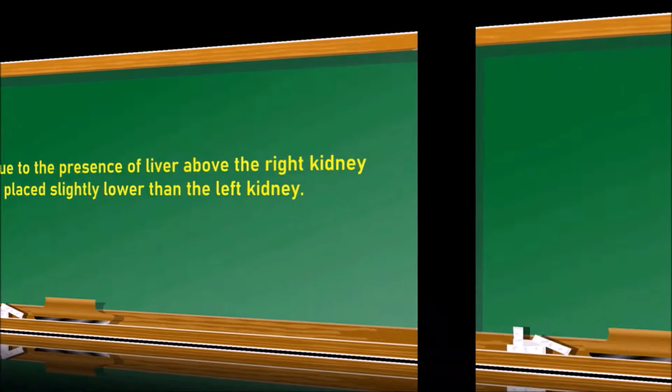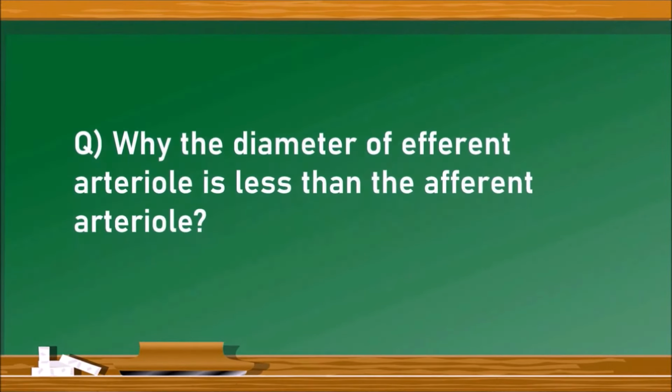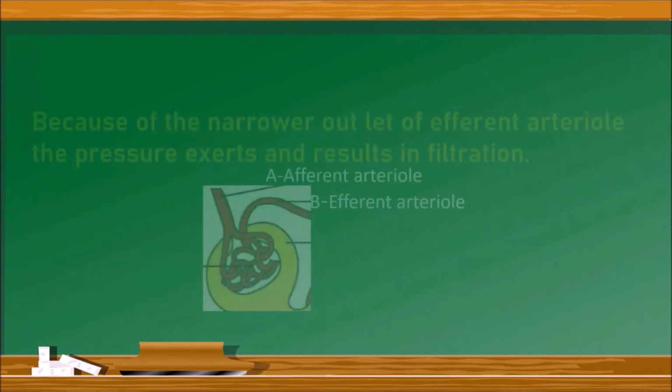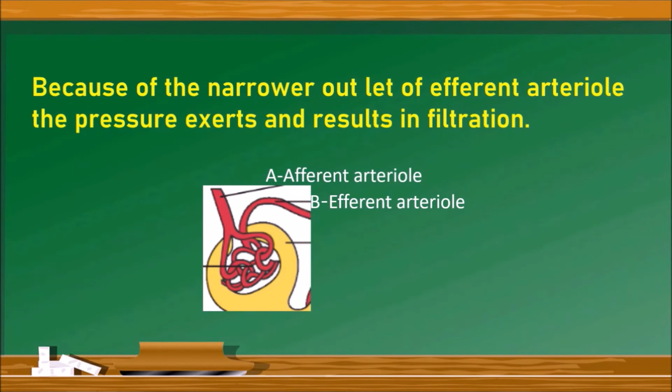Next question. Why is the diameter of the efferent arteriole less than the afferent arteriole? Let us see the answer. Observe the diagram. In the diagram, there are two arterioles, the afferent arteriole and the efferent arteriole. This is the afferent arteriole and this is the efferent arteriole. The diameter of the afferent arteriole is more than the diameter of the efferent arteriole.